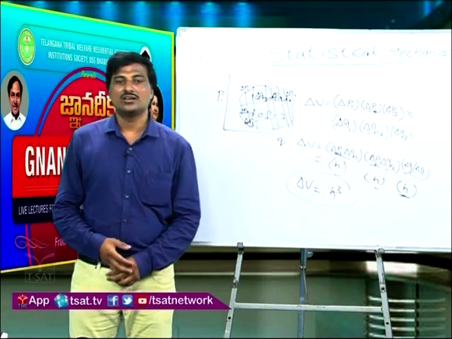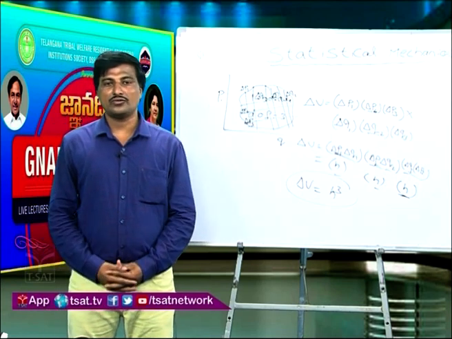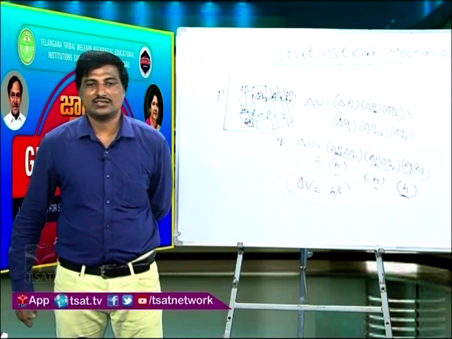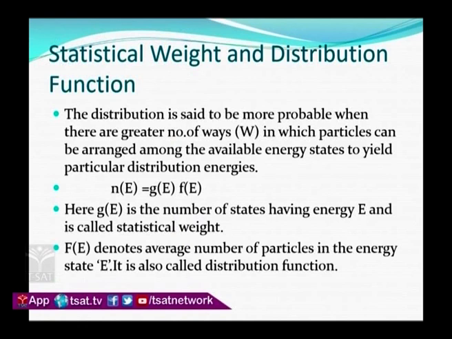So, statistical weights. A distribution is said to be more probable when there is a greater number of ways of arranging particles in the given arrangement, given the available energies. So N(E) is the total number of ways in which we can arrange, which is equal to G(E) F(E). Here G(E) is nothing but what we call the density of states, which is equal to the number of states per unit volume. We call it the statistical weight. F(E) denotes the average number of particles in the energy state E. It is also called the distribution function.